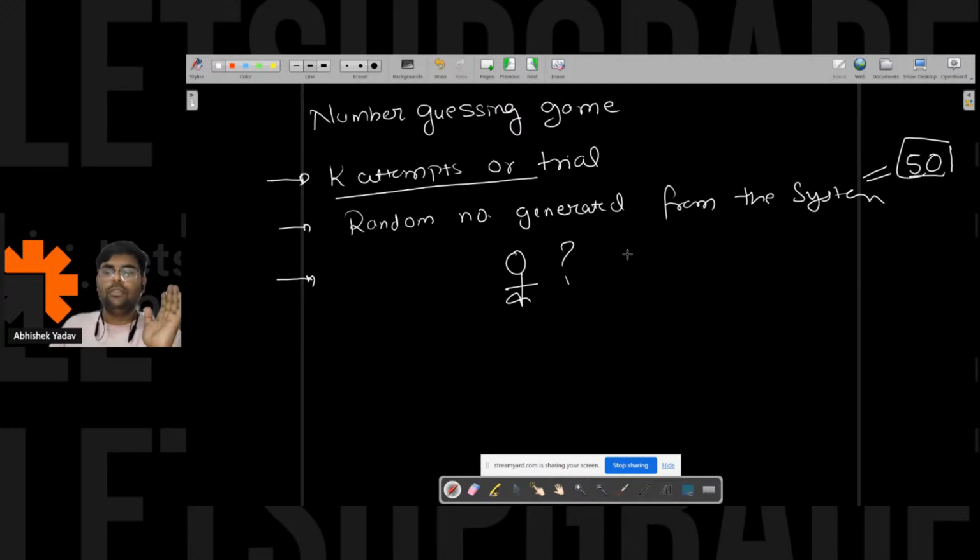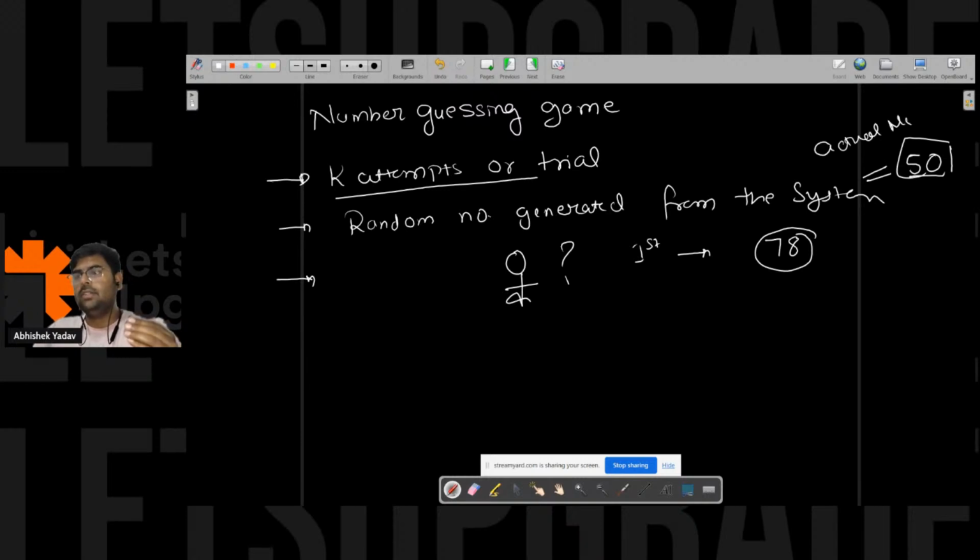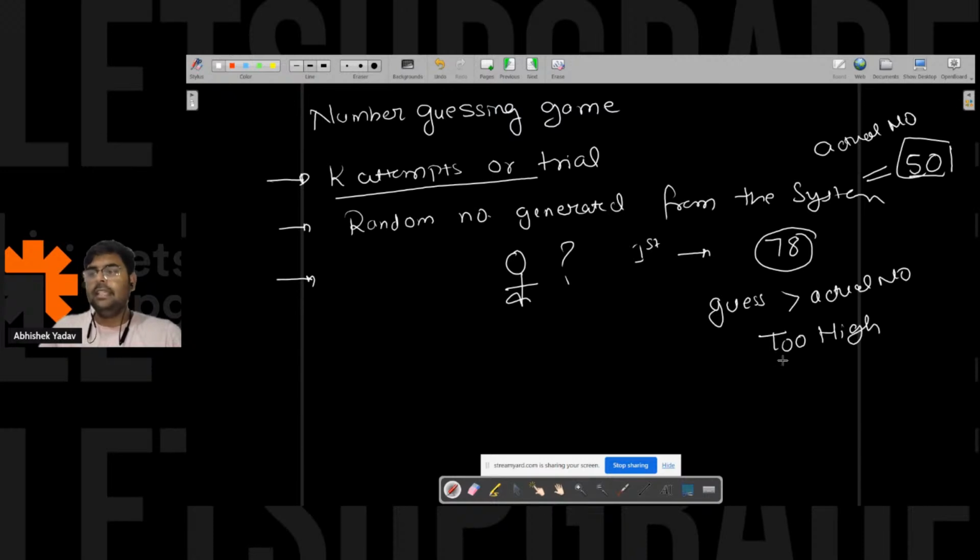Let's assume for the first time you guess 78. If the number you guess is greater than the actual number, then you have to give a message to the user that hey, you have guessed too high a number, please attempt again and guess a smaller number. So you have to print too high if the guessed number is greater than the actual number. This is the first case.